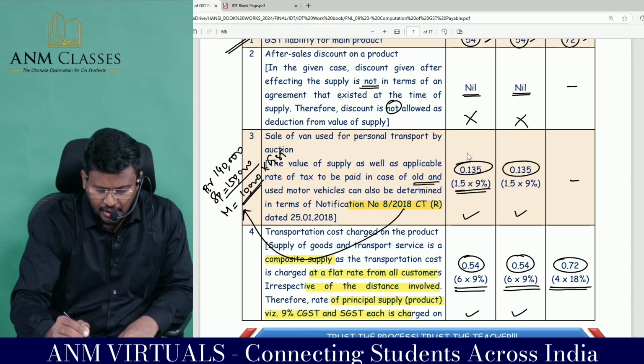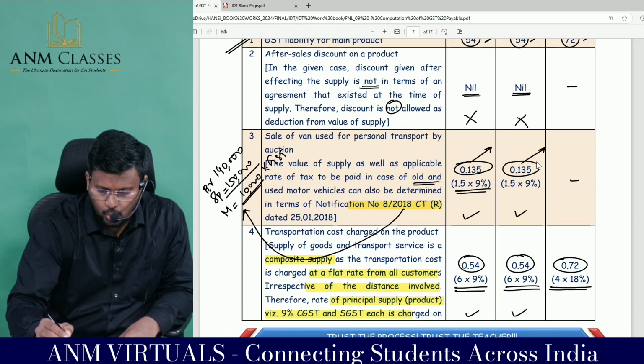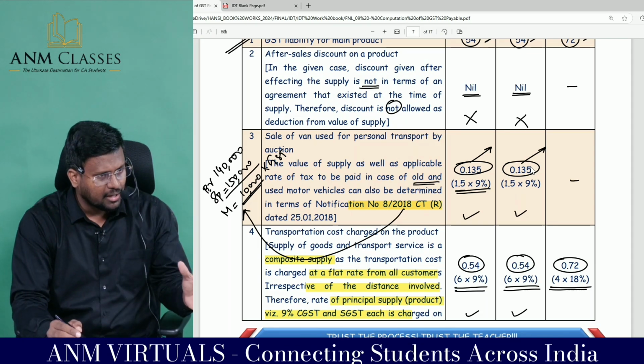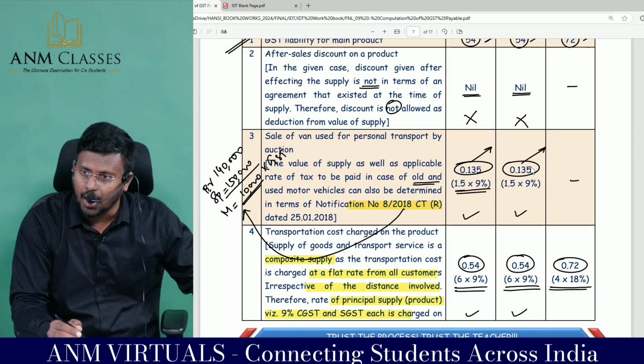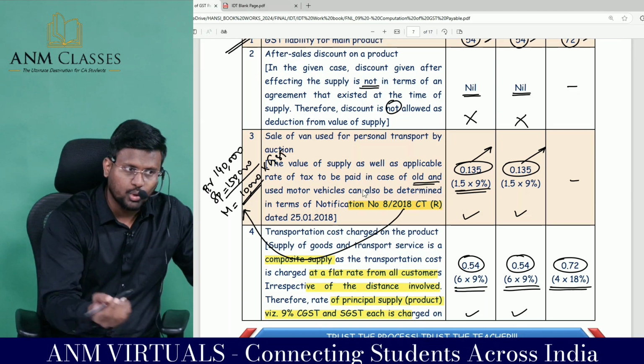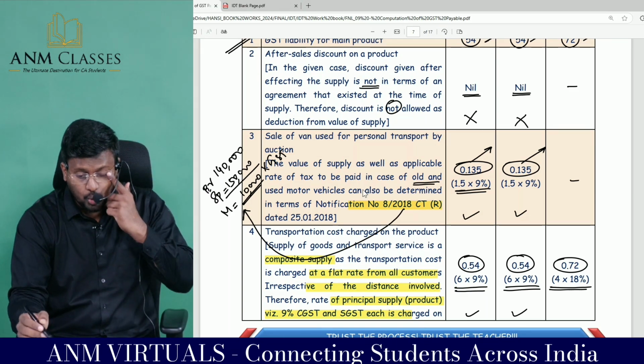But we have not found the answer as per notification number 8/2018. We have taken the entire sale value, and the normal GST rate will be applicable. By this also you can find out. That is also the right answer.